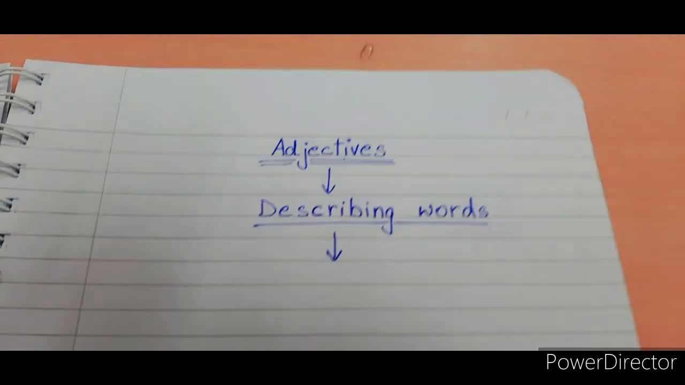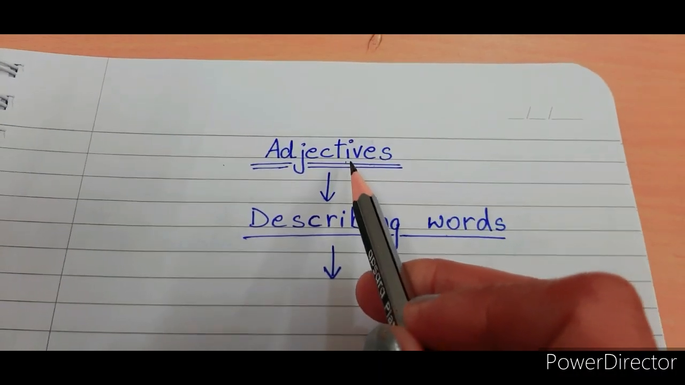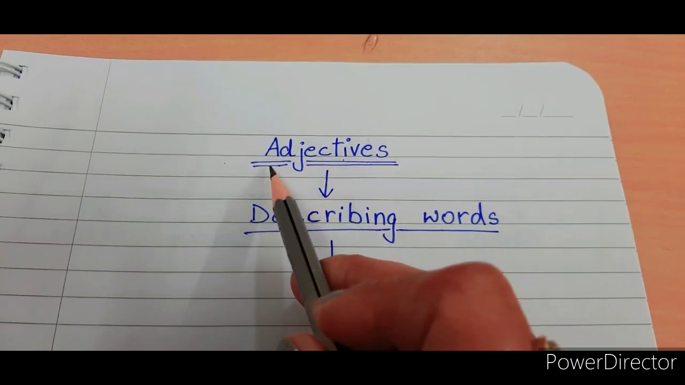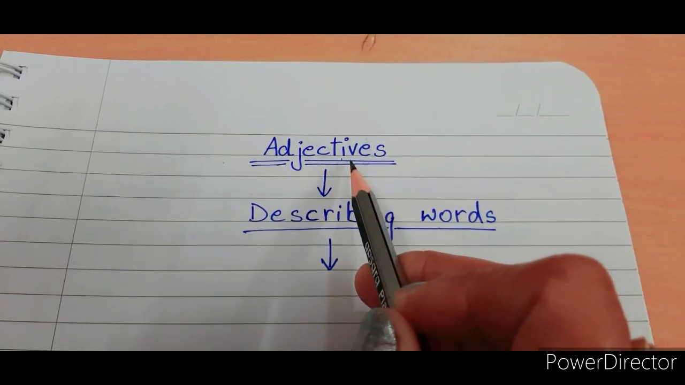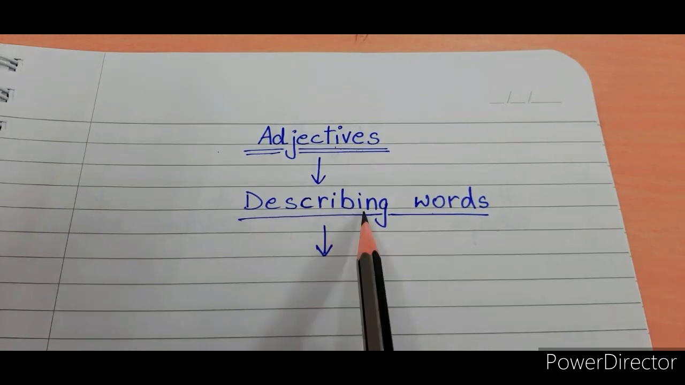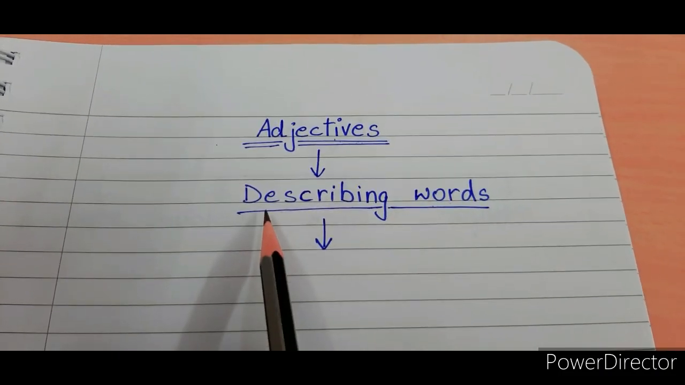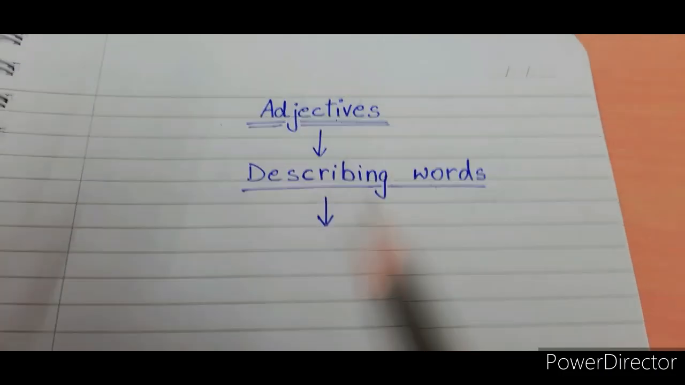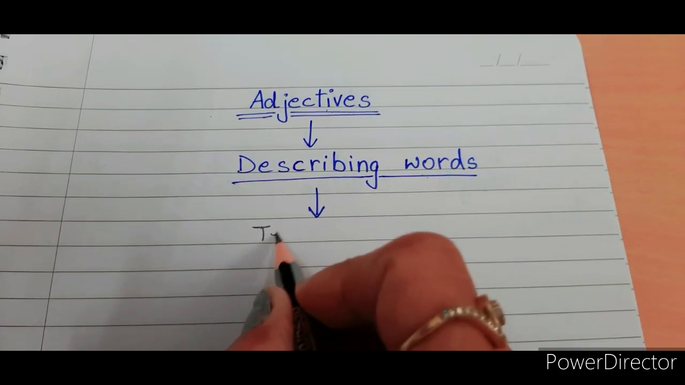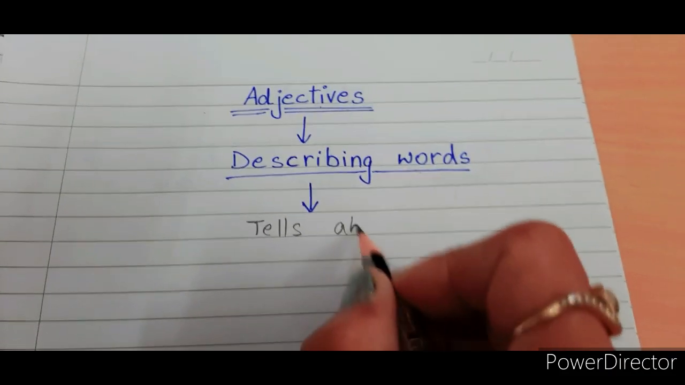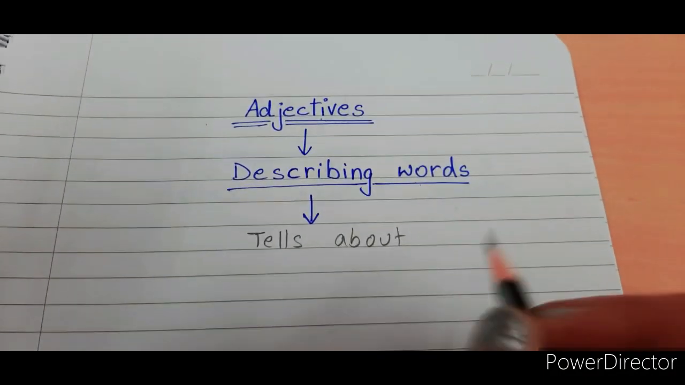Hi, my little one. Let's learn about adjectives. Now, what are adjectives? Adjectives means describing words. Describing words means which tells you about something.